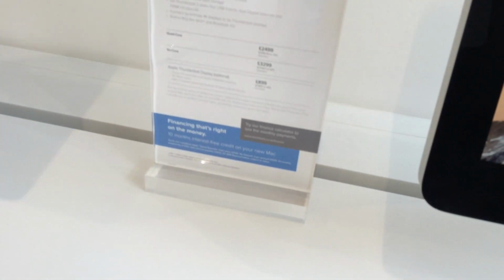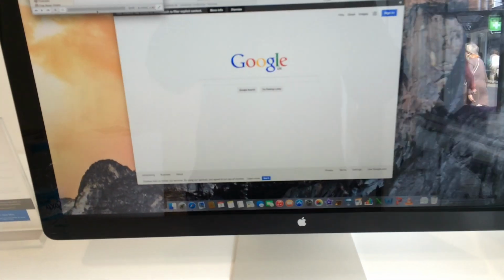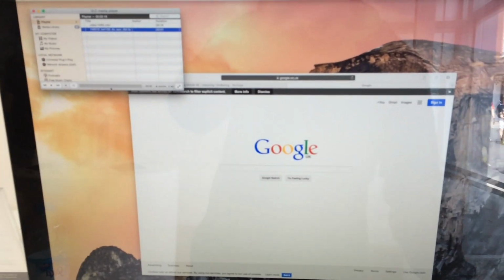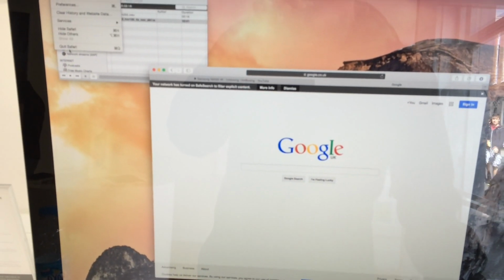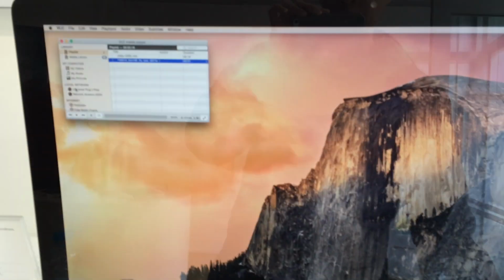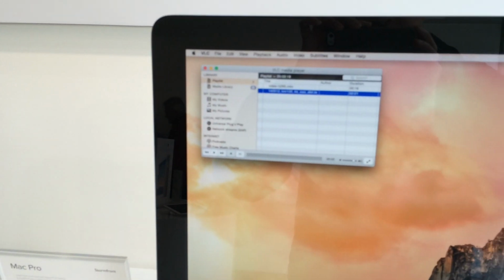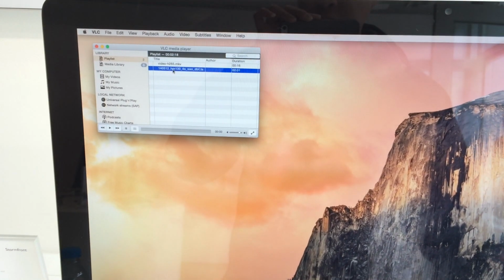Okay, so this is the new Mac Pro, and this is a 27-inch Thunderbolt-only TFT display. Let me just go ahead and close Safari first. Right, so what I'm going to try to do now is play an H.265 file I've downloaded that has 4K resolution, so it takes a lot of processing power to play this.